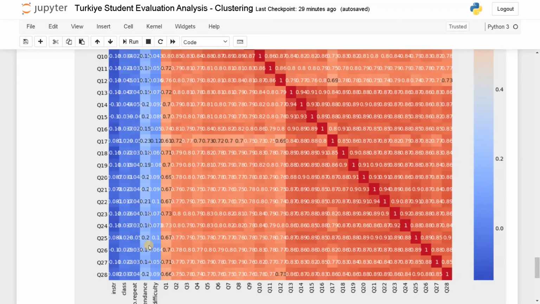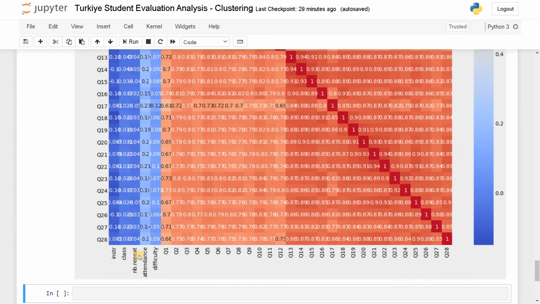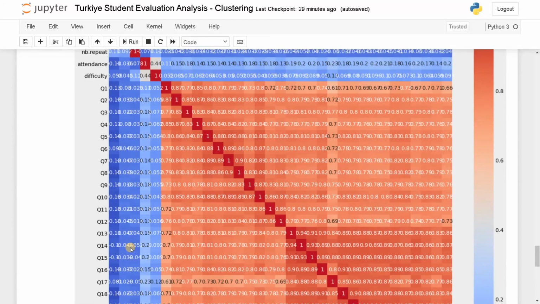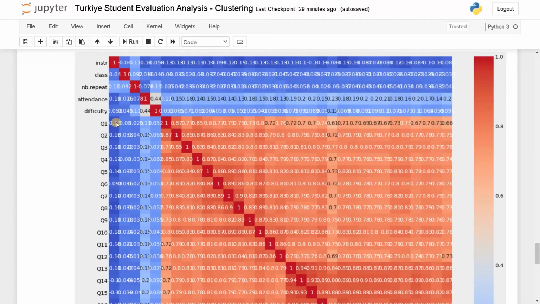And for the first 5 attributes, that is instructor, class, repeat, attendance, difficulty, for all these attributes, we are seeing a negative correlation with those questions. We already discussed that in supervised learning, if we have so many attributes, we will ignore some attributes based on some positive or negative correlation. But here I'm going to use a different technique. So I won't delete any attribute in this data set.